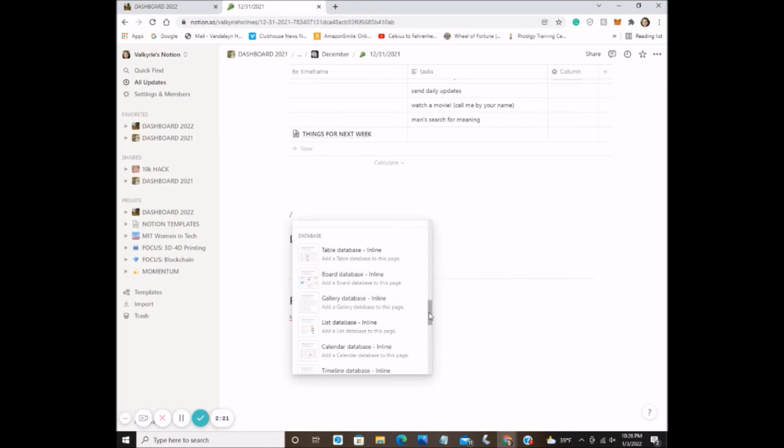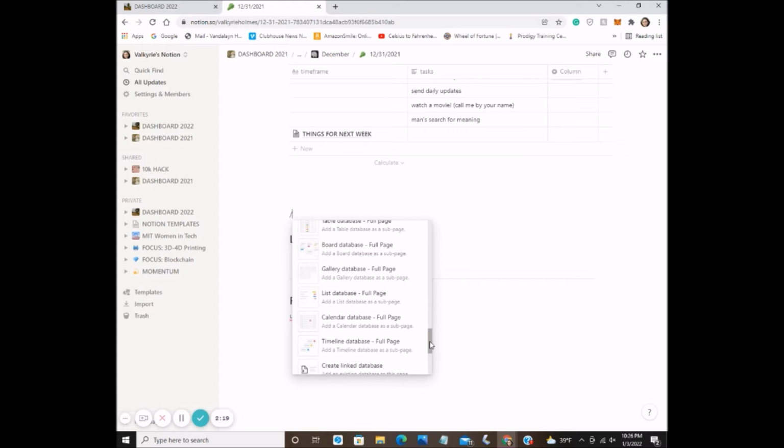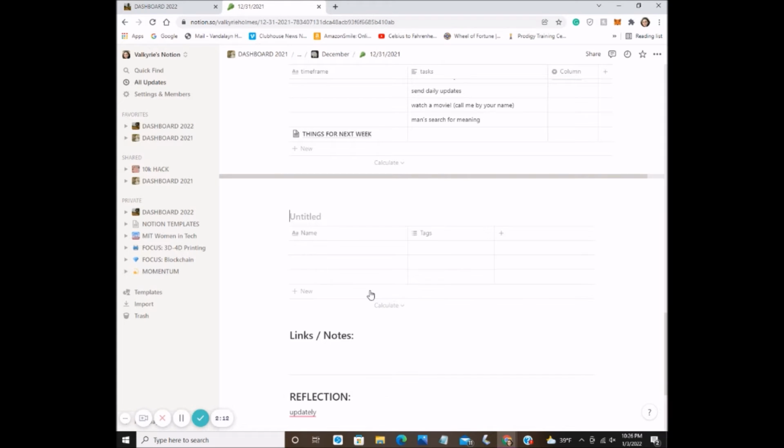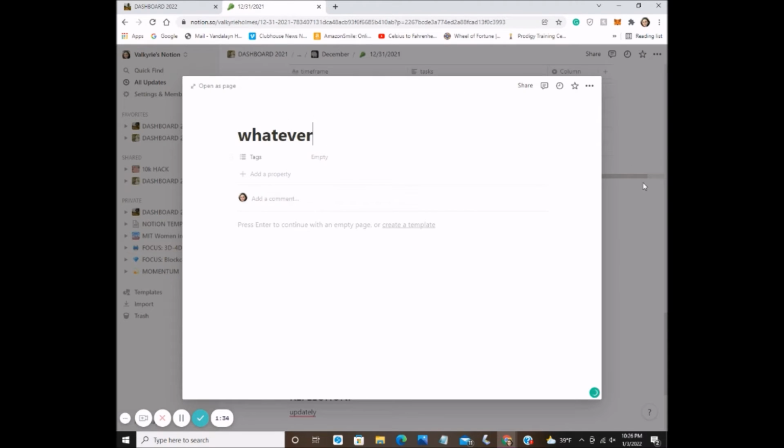There's a difference between the inlines and the full pages. The full pages just make a whole separate page for it, but we want everything to be on this one page. So we're going to make a table database inline. So right here we have this table. You can basically title this anything, and it'll just put it right there. Now I have this basic thing as a name, so you can put whatever here, and it'll make it almost like a title card. And you can also open that up as a page like I did before.